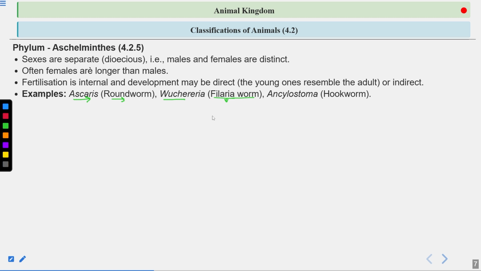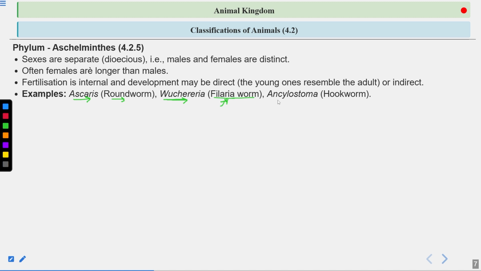The feet look like an elephant's. That's why it is also known as elephantiasis. So Wuchereria can cause disease. It is a parasite, a pathogen. There is a species, Wuchereria bancrofti, known as the filarial worm. That's why the disease is filariasis, and the feet look like an elephant's. So the disease is also known as elephantiasis.